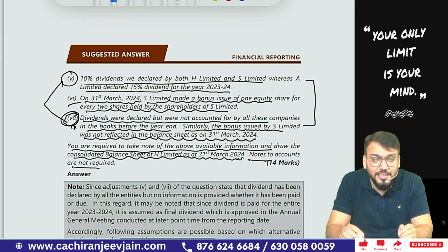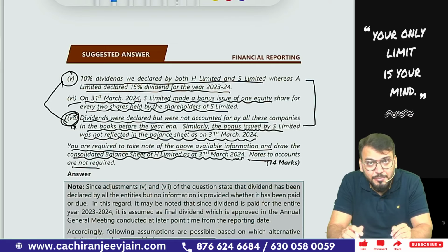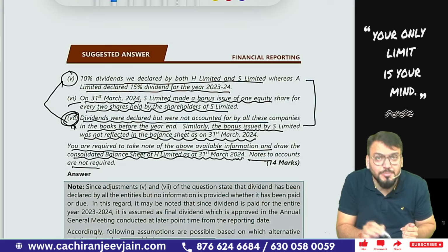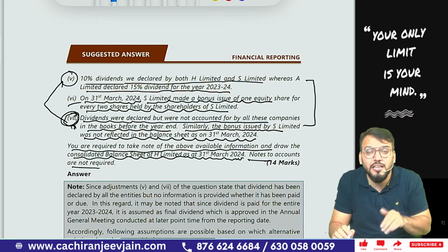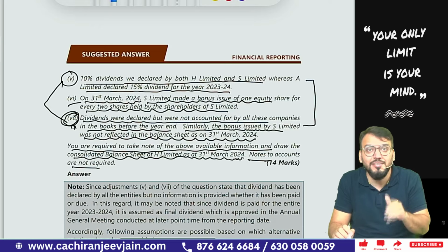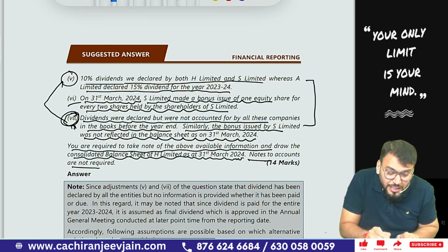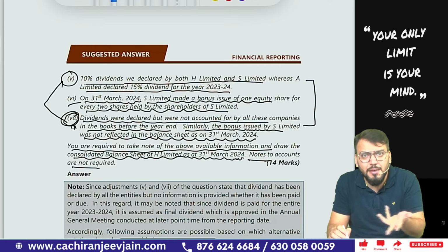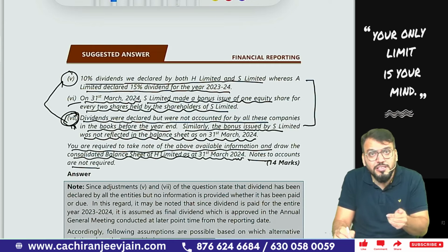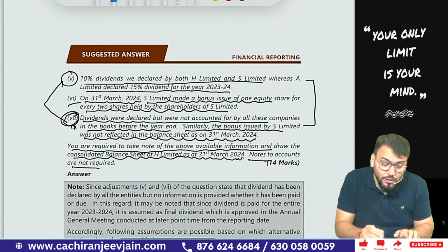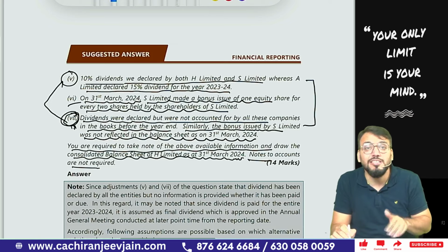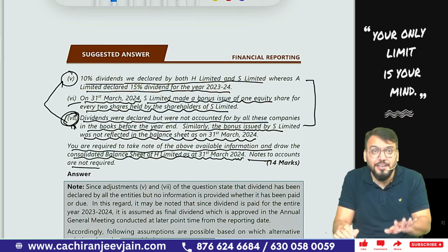Correct. The second assumption that can be taken is that this dividend which has been declared can be an interim dividend. Because of point number 7, because no journal entry has been done, we can assume that dividend is declared but not paid. Understood? So we can take one more assumption that dividend has been declared before reporting date. It can be interim dividend. So dividend declared before reporting date but not paid. Now it can be one possible situation that you can also assume that the accounting entry has not been done, so it can be an error. So dividend declared and paid, this can be the third assumption.